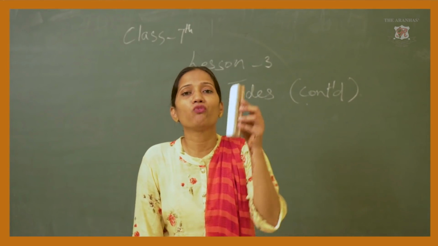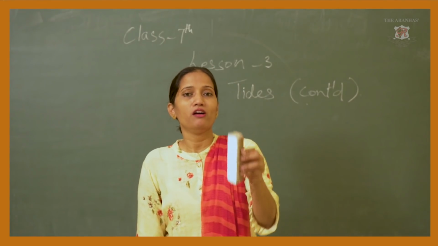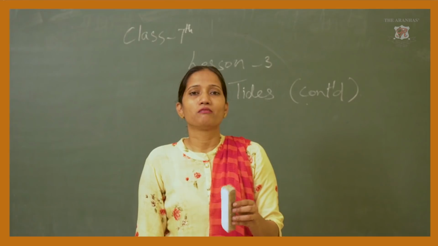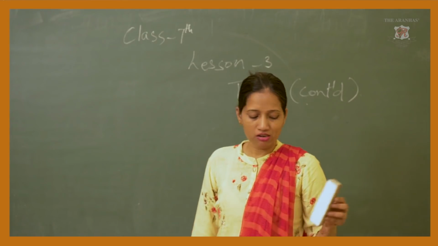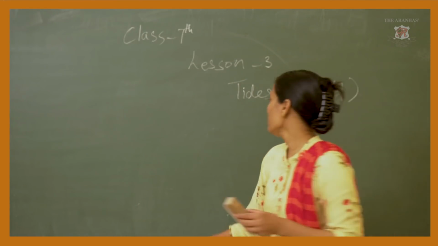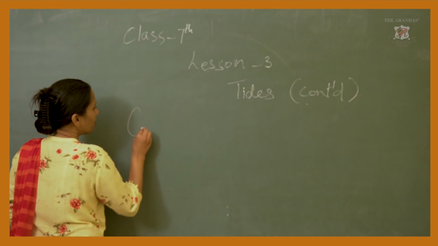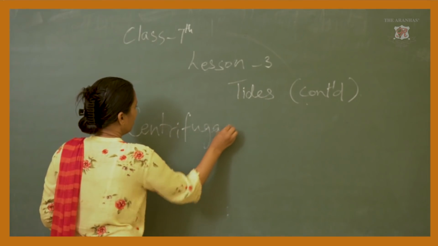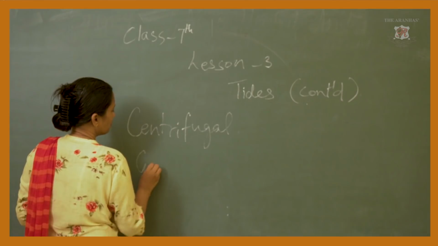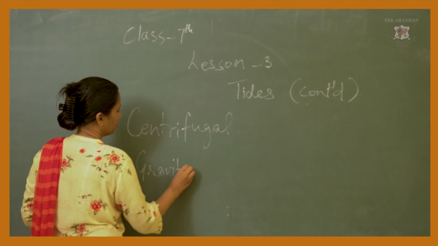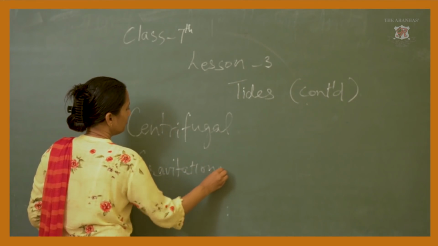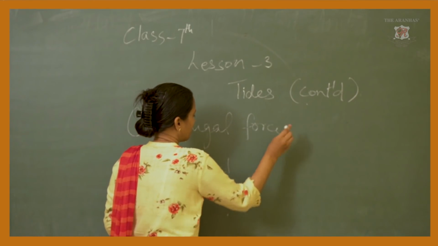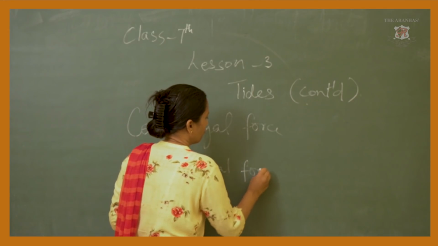Now, why are we able to stand on that huge ball? That is because of the gravitational pull. So one force we have is the centrifugal force, and the other is the gravitational force.